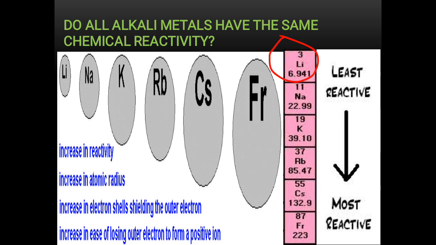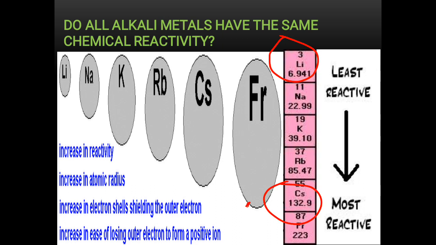Lithium is the least reactive, which is placed at the top of the group, but we see the most reactive element is cesium, which is the lowest in the group. So how come their reactivity is affected by their sizes? As we see, the size is getting larger, the reactivity is also increasing. So maybe their larger size is supporting them to react efficiently.